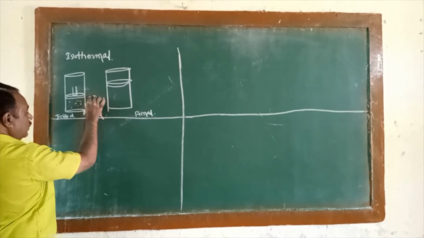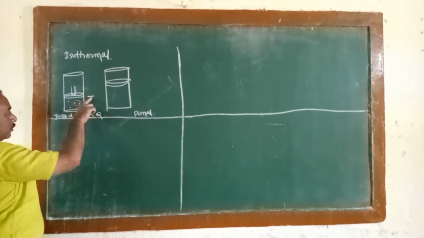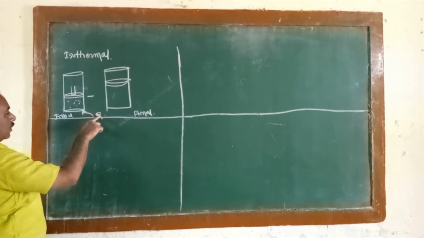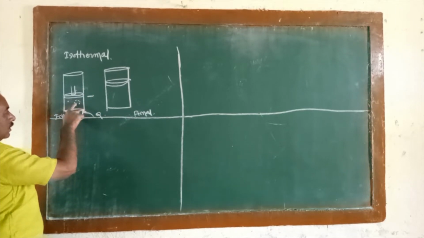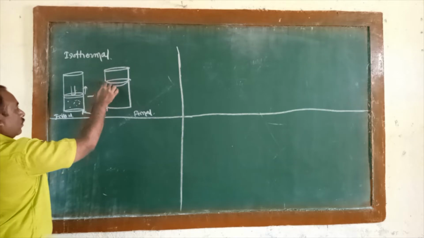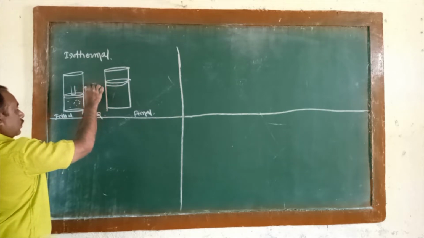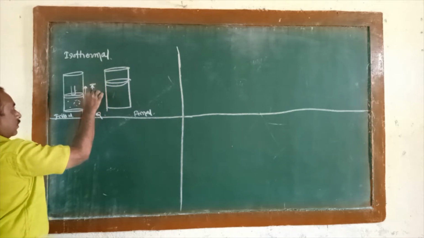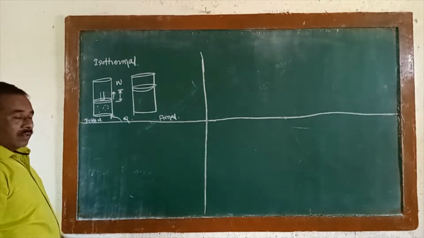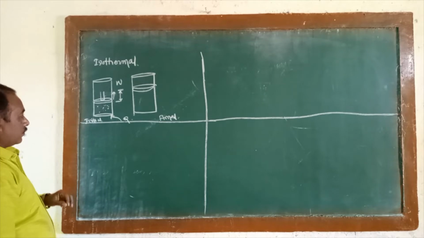Now in the initial stage, the place of the piston is here. But when the heat energy is received, the gas molecules receive energy and exert more pressure. Due to that pressure, the piston goes upward here. Therefore now the piston is here. So this much work has been done there. W is the work done here.